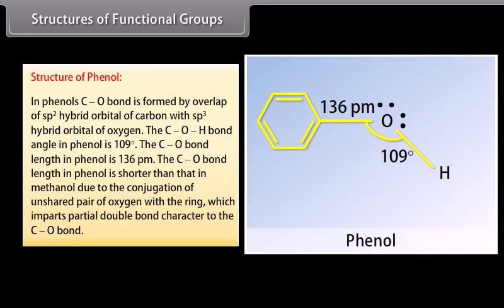Structure of phenol. In phenols, the C-O bond is formed by overlap of an sp2 hybrid orbital of carbon with an sp3 hybrid orbital of oxygen. The C-O-H bond angle in phenol is 109 degrees. The C-O bond length in phenol is 136 picometer. The C-O bond length in phenol is shorter than that in methanol due to the conjugation of the unshared pair of oxygen with the ring, which imparts partial double bond character to the C-O bond.